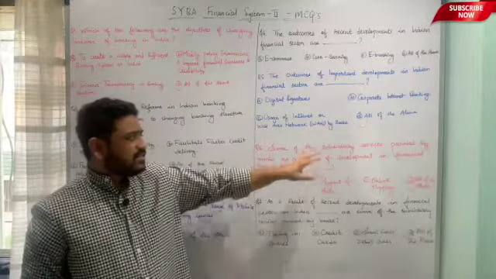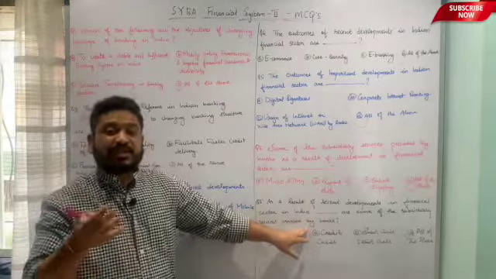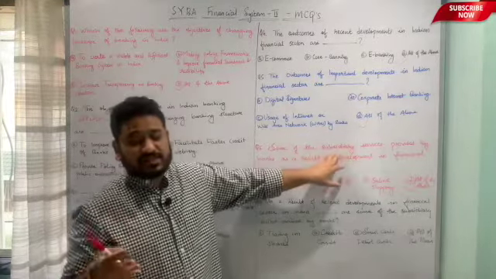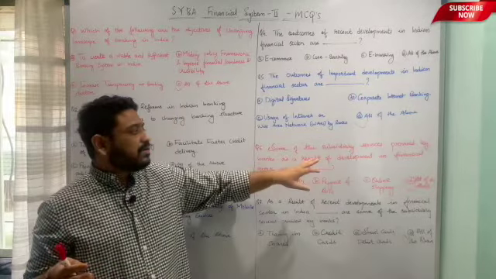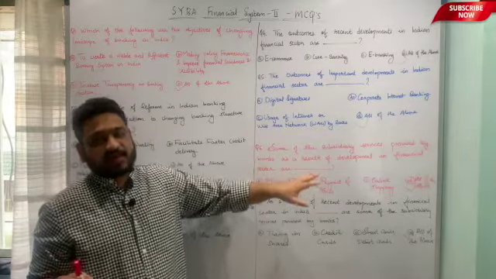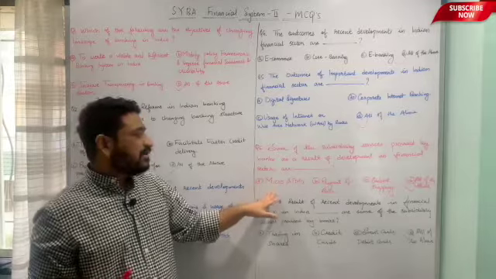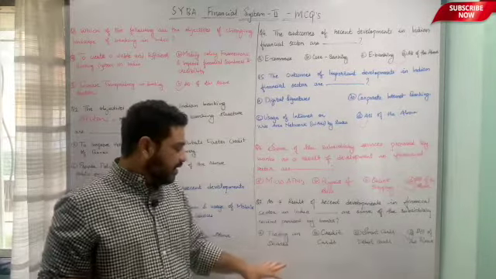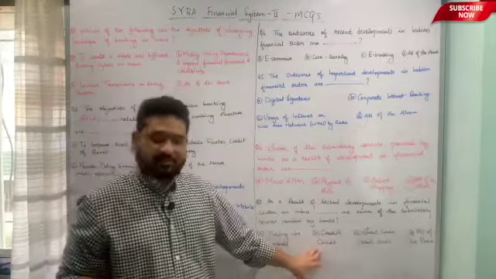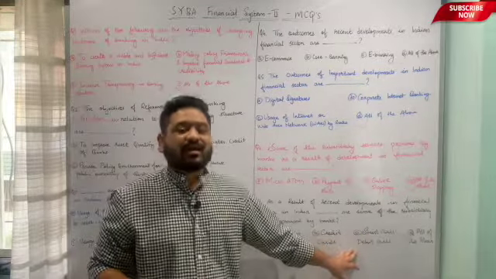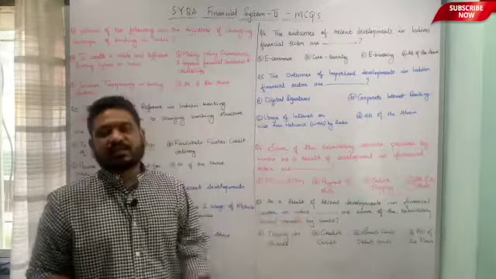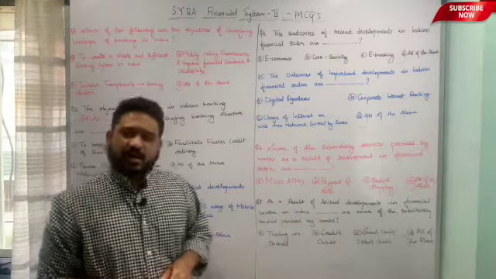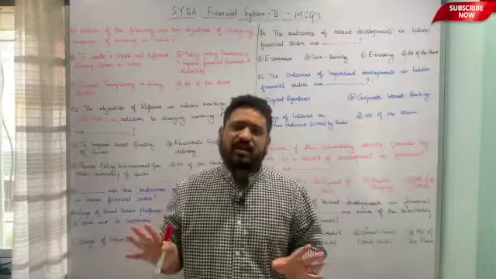So again, let us revise the 6 important subsidiary functions or services, subsidiary services rather, because of the recent developments that have happened in the Indian financial sector. They are micro ATMs, payments of utility bills, online shopping, trading in shares, credit cards, debit cards or smart cards. So these are 6 important subsidiary services as a result of recent developments in the financial sector in India. I hope the questions are pretty much clear.